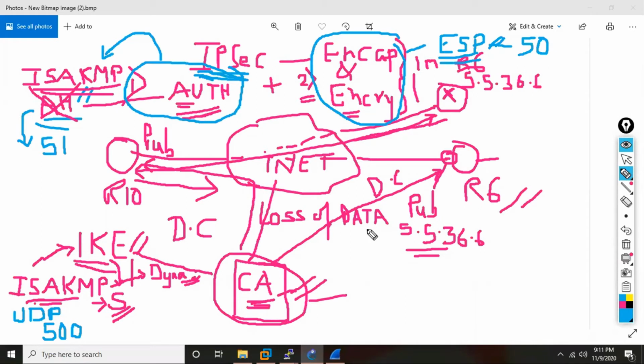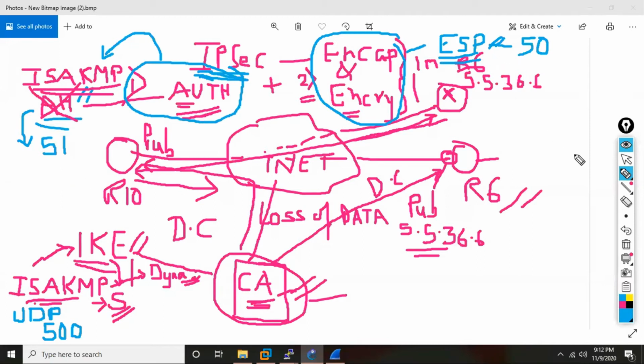Then somebody can ask me, if somebody wants to use AH also, can you still use AH? Yes, if you still want AH to do the authentication, you are free to use AH also. But having two authentications makes no sense. But if somebody says, no, I want to be double sure, so I want ISAKMP and I want AH also to be there. And one more thing: why did AH actually become obsolete? Because, as I said, ISAKMP is more powerful, better, more scalable. That is one reason. And there was another reason also.